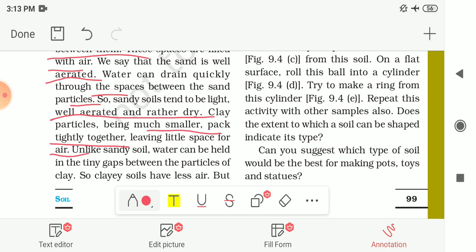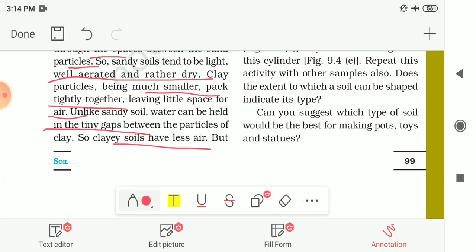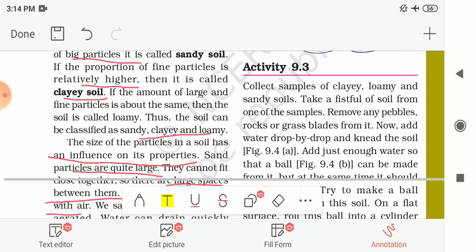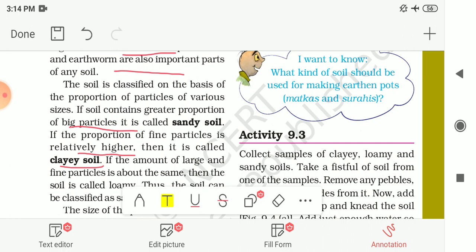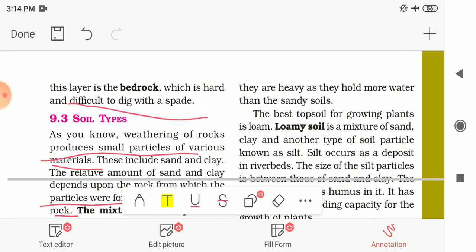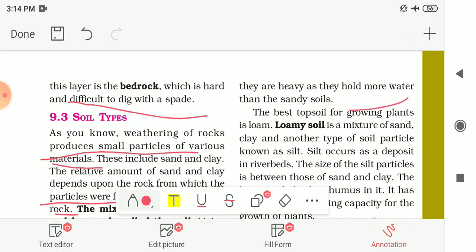And unlike sandy soil, water can be held in the tiny gaps between the particles of the clay. They can hold water between the particles of the clay. So clayey soils have less air, but they are heavy as they hold more water than the sandy soils.